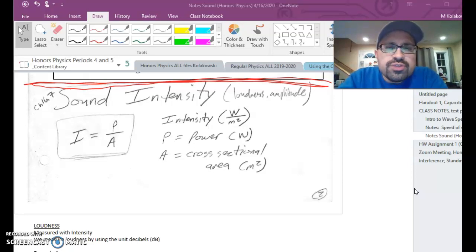I don't want to go too deep into this because anything that you'll be assessed on with this content is not going to be particularly deep. However, this is a really interesting topic and there is value in this, not just because there's going to be some questions about it, but because it's an interesting topic. I'd like to talk about loudness.